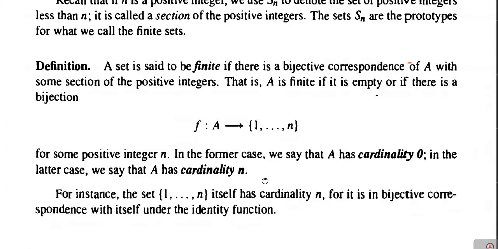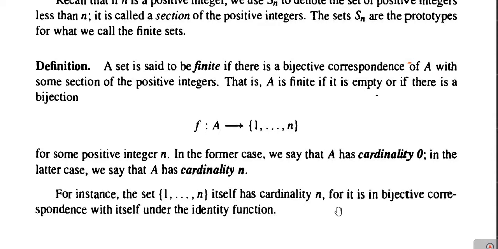So, in other words, the cardinality of a set means the number of elements contained in the set, and definitely the cardinality of a set is defined only for finite sets. For instance, the set containing elements 1, 2 and so on up to n has cardinality n, as it has n elements.